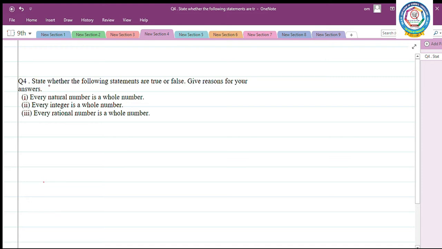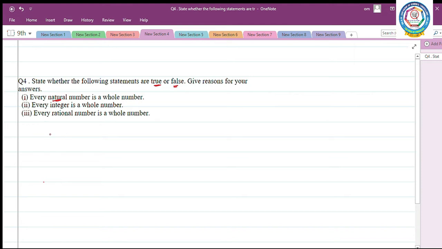Sum number 4. State whether the following statements are true or false. Give reason for your answer. So first one, every natural number is a whole number. Whether the given statement is true or false.